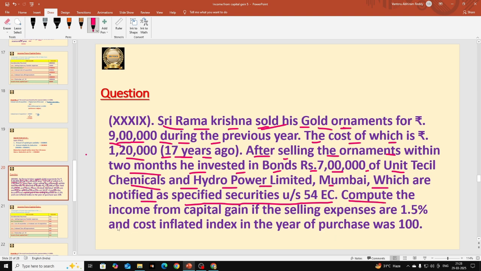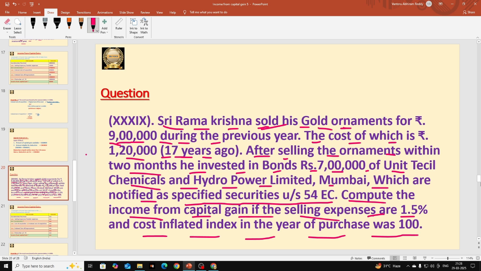Next, compute the income from capital gain if the selling expenses are 1.5 percentage. If selling expenses percentage is given in the question, we are going to calculate that percentage on consideration received. Note this point also. And next, cost inflation index in the year of purchase was 100.